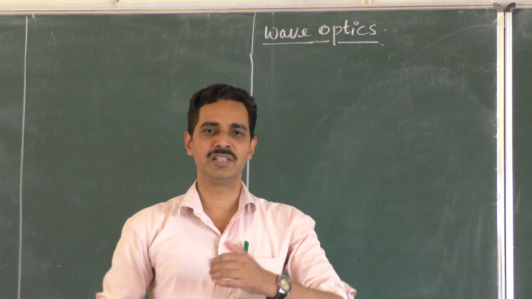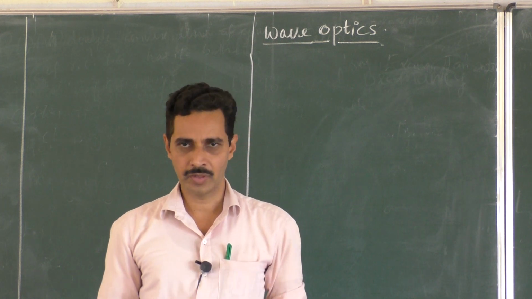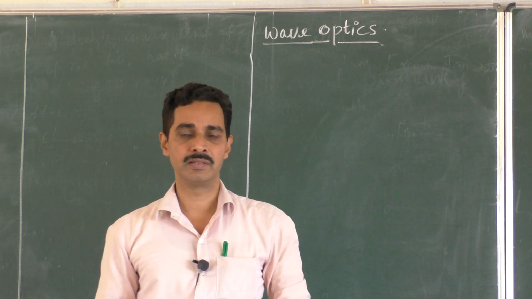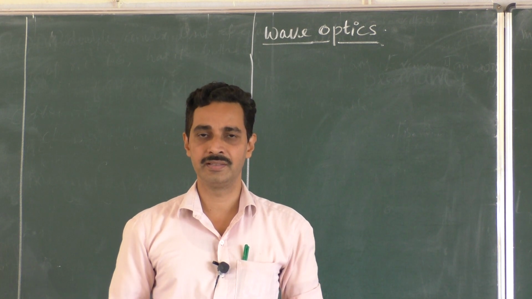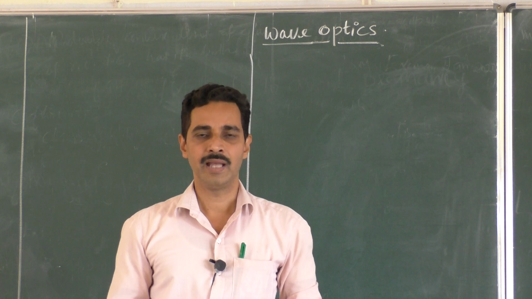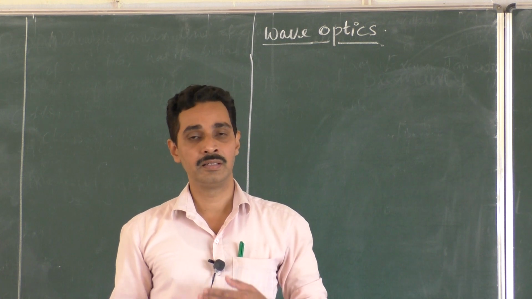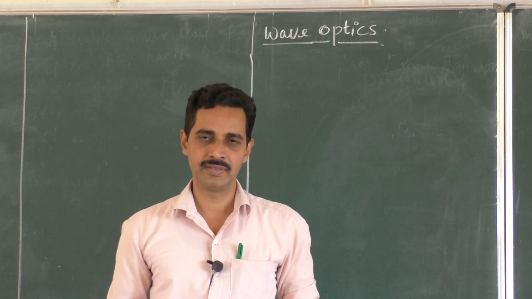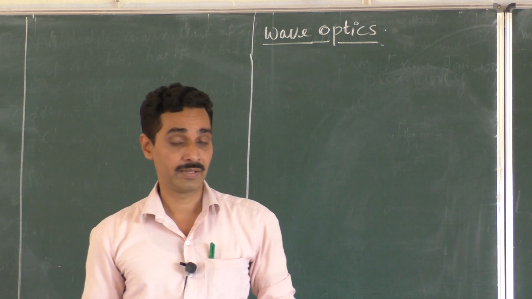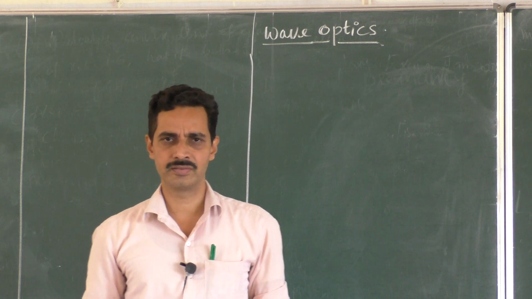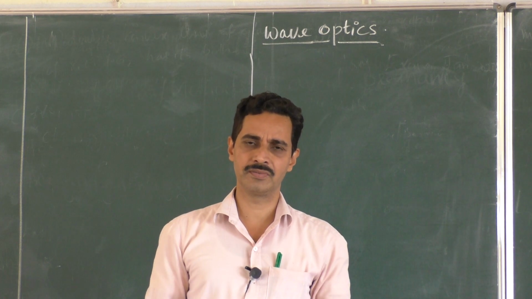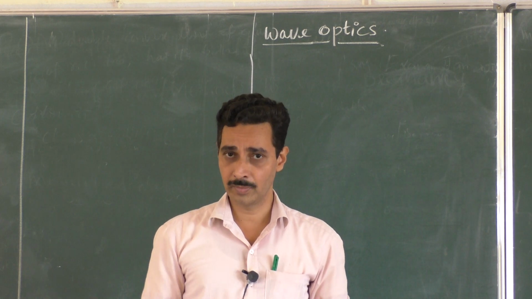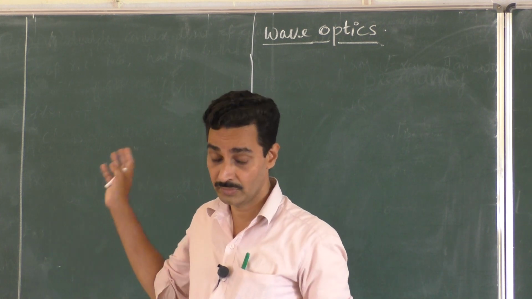Today we are shifting to the next chapter related to optics, light only. We have studied ray optics, in which we take the rectilinear property of light. Light always travels in a straight line. That property is considered, and phenomena of light like reflection and refraction are studied. Reflection in plane and curved surfaces, refraction in plane and curved surfaces, we have seen in detail and worked out problems. Now we will come to wave optics.